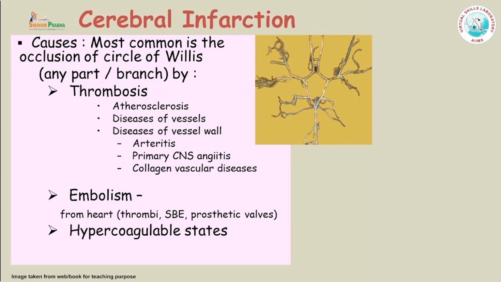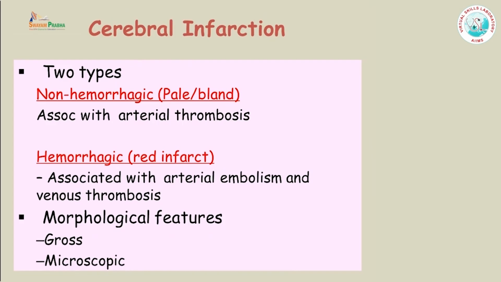So the most common cause of cerebral infarction is atherosclerosis of the arteries which are supplying the brain, and basically it is the thrombosis of the vessel. I will be showing you pictures. It could also be because of embolism, mostly from the heart, or it can be seen in hypercoagulable states.